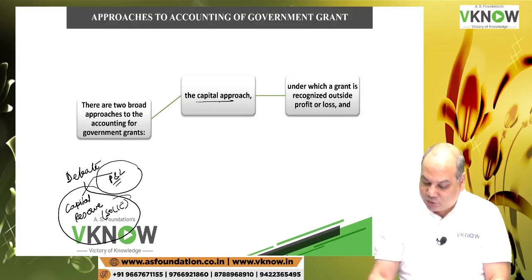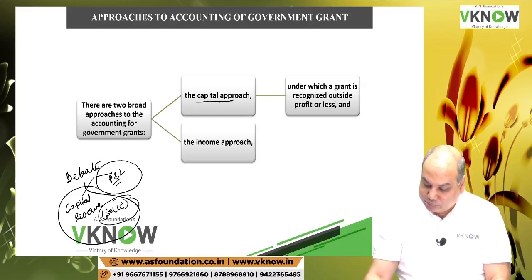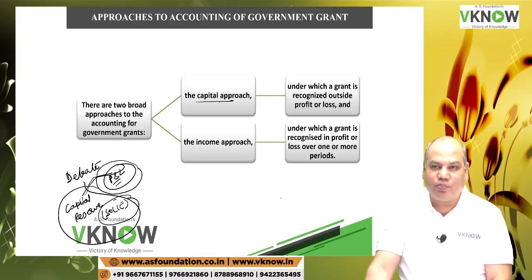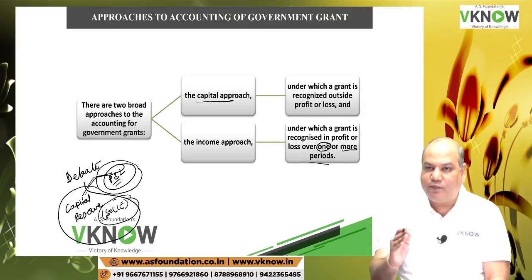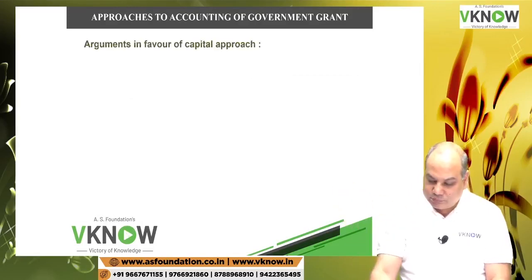Directly you take it in SOCIE without routing through P&L account. And the second approach is called income approach, where the grant is routed through P&L account, under which a grant is recognized in P&L account over one or more periods. So fully it can be recognized in 1 year in some cases, and in some cases it is deferred and then a proportionate amount is recognized every year.